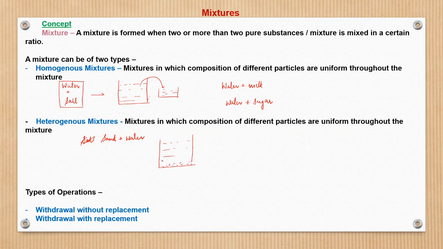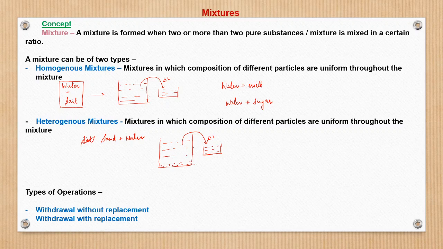So why are we discussing this now? Because if you take out a part of this, say a deciliter, into a smaller vessel, there may be a chance that only water comes out and the sand does not come out. It remains in the initial vessel, or a small proportion of sand comes out and largely it remains water only.